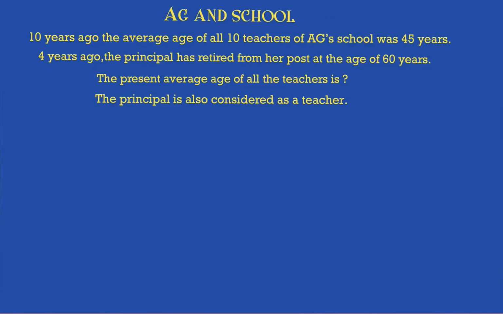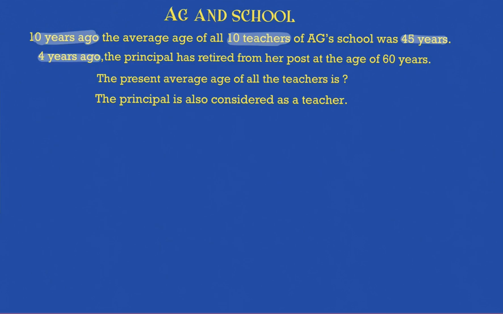Let's solve a few more sums on average and this school. So 10 years ago, the average age of 10 teachers in a school was 45 years. What will be the average age right now? 55, because as we know the logic of this, 10 years ago if the average was 45, now it will be 55. 4 years ago, the principal retired from her post at the age of 60 years.